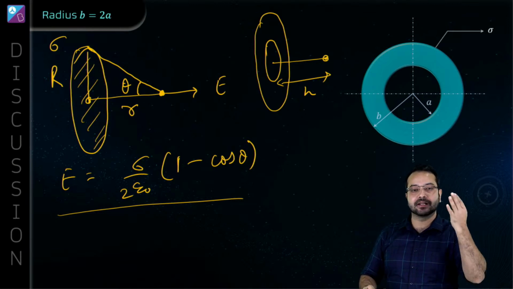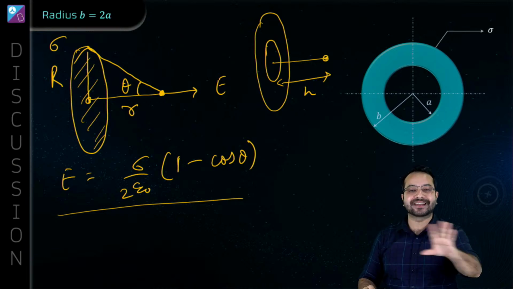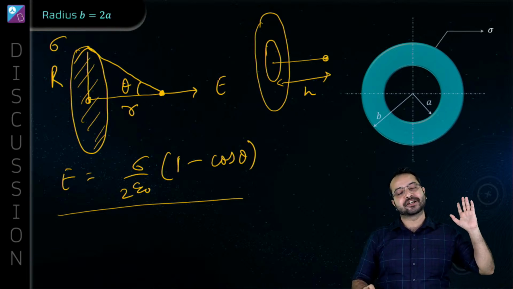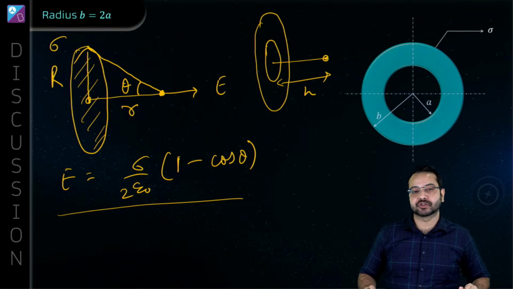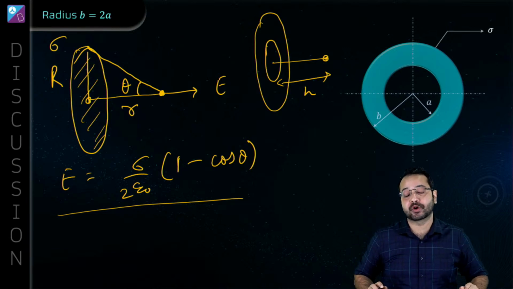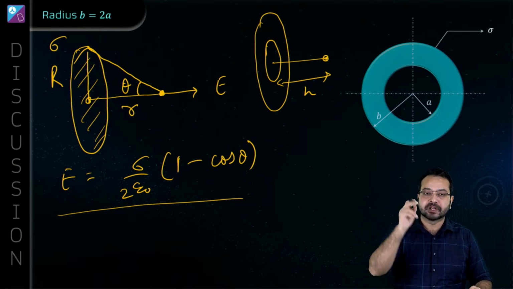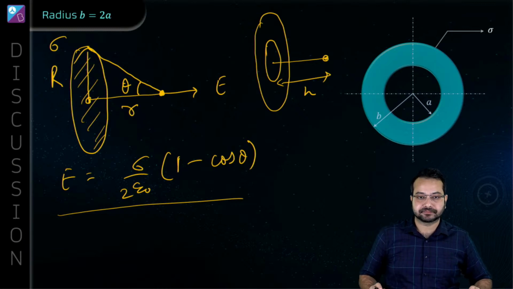Disk, ring, shell, point charge, everything. Whatever is related, you're going to write down what is the electric field due to those charge configurations. It is absolutely mandatory to remember them. Alright, perfect. Now that we have done that,